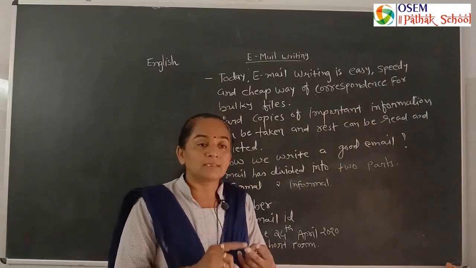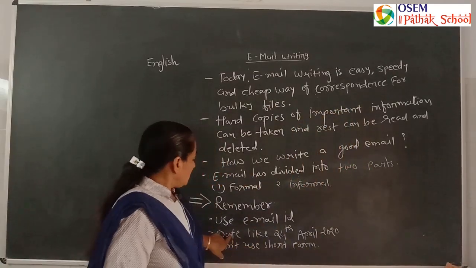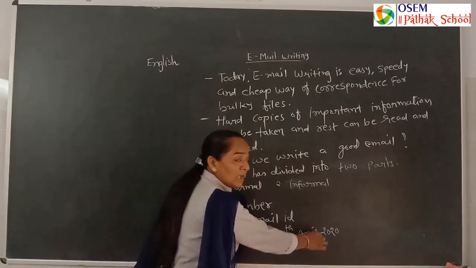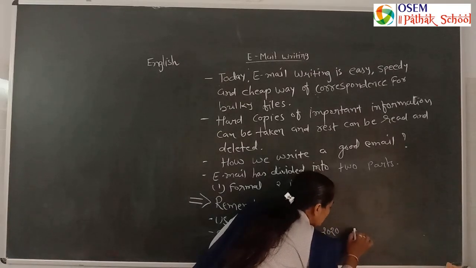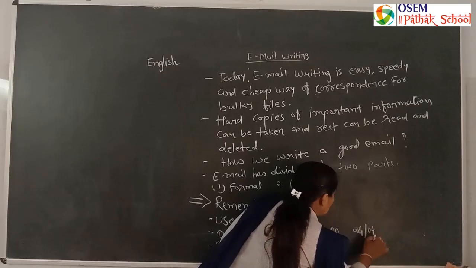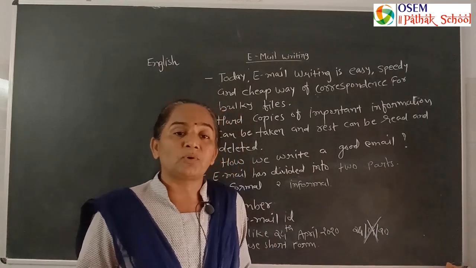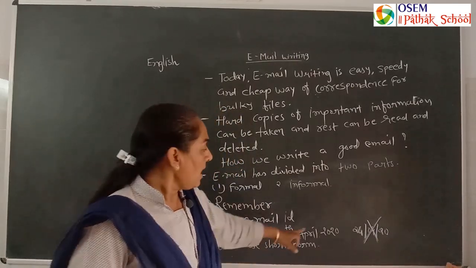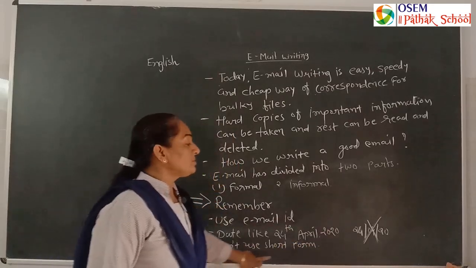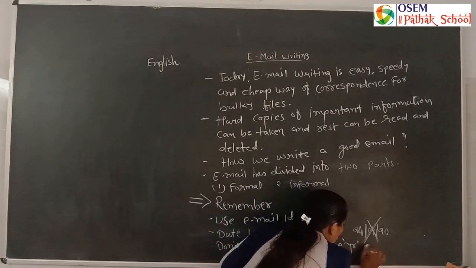If the receiver is not present, at that time we need CC. And the date should be in a DD MM YY format, like 24th April 2020. Never use the American format in correspondence and communication. Use 24th April 2020. Don't use short forms like ur, for, yours.